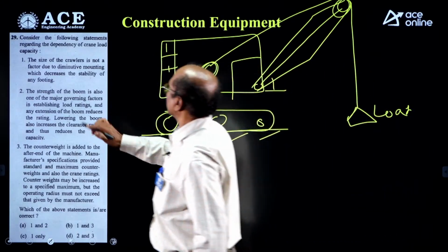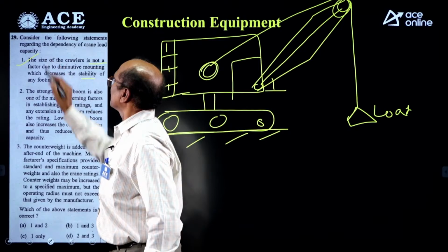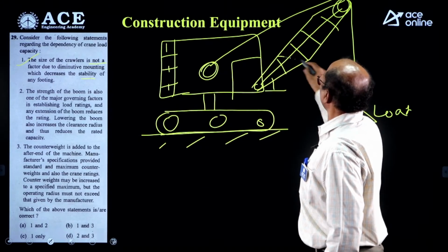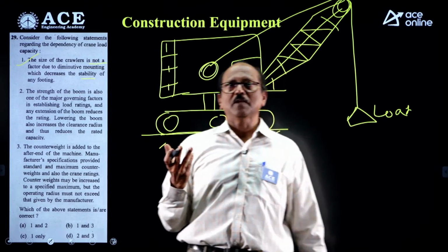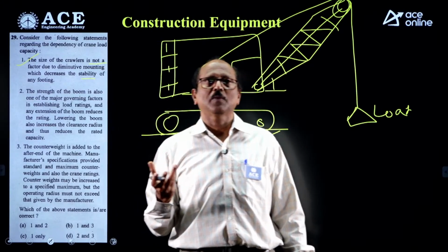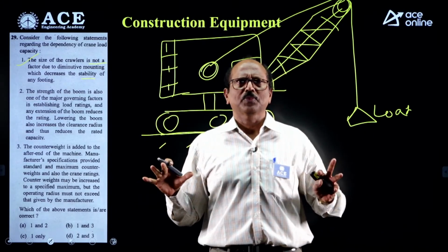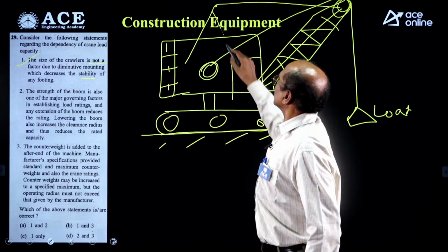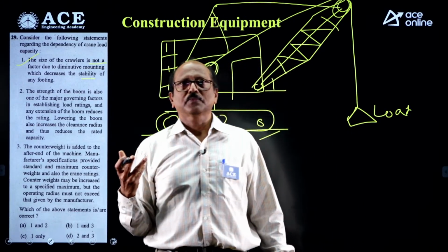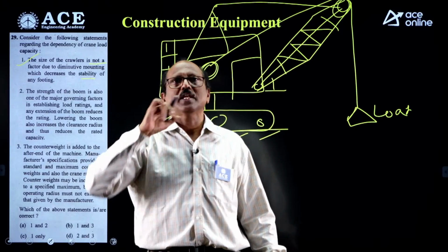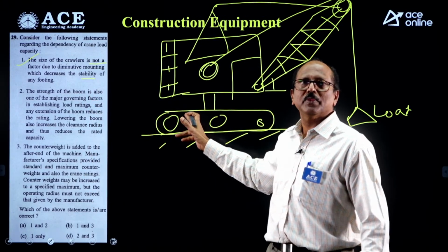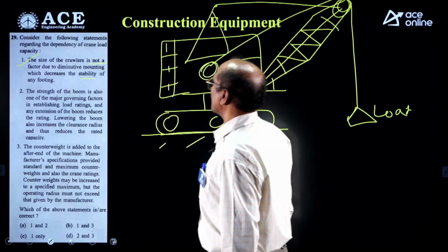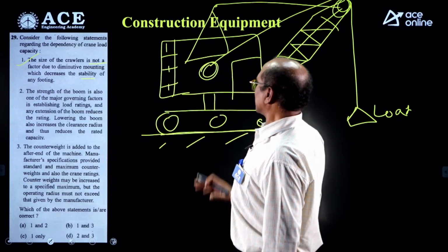So, statement 1 is correct, not a factor for stability. Second statement, strength of the boom. We know very well the boom is made from steel structure elements: welding, fabrication, riveted, nut and bolt. This is the truss, a framed structure which is pivoted at one end and supported by another mechanism, the mast mechanism. By changing radius, by changing angle, the load carrying capacity changes. The strength of the boom is also one of the major governing factors in establishing load rating.